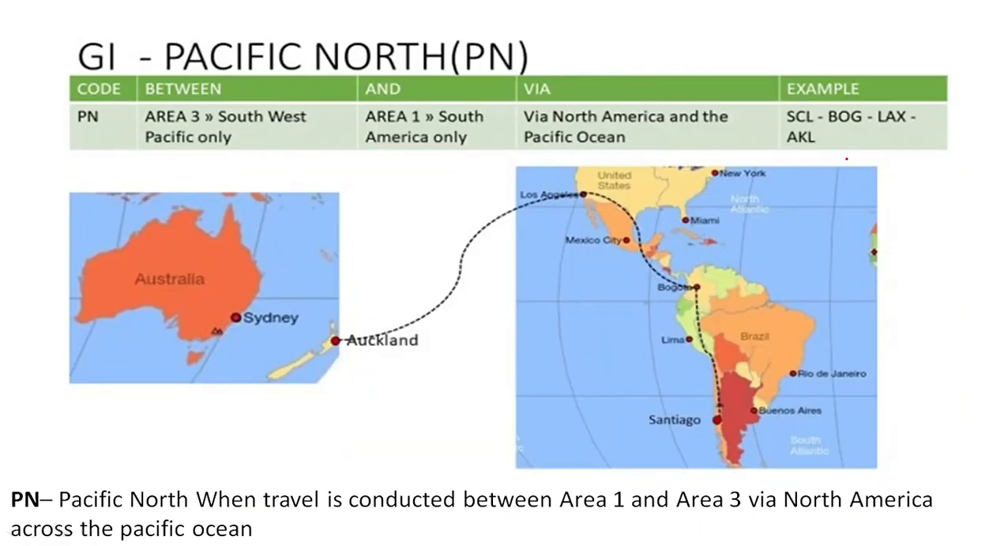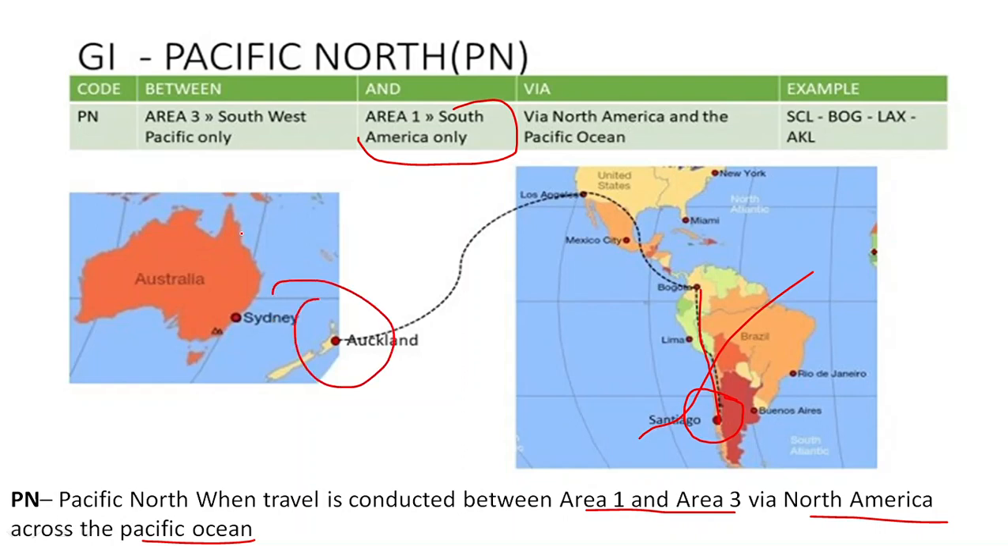Next we have Pacific North, or North Pacific. Here travel is conducted between area 1 and area 3 by North America across the Pacific Ocean. So journeys between area 1 South America only, here we have the point Santiago in Chile, SCL. It is in area 1 South America, and from this point to area 3 Southwest Pacific only, the Oceania region. So it is between area 1 South America and area 3 Southwest Pacific via North America.